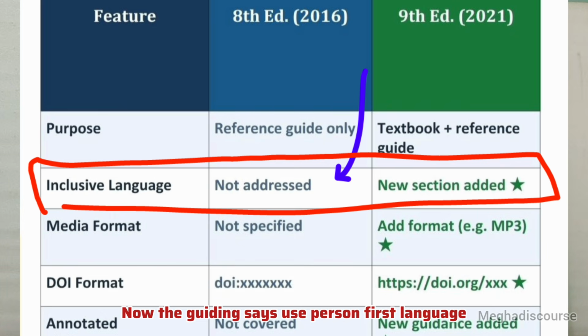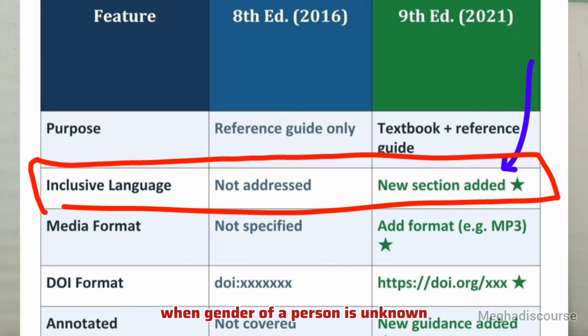The guidance says use person-first language, avoid assuming gender, and use they or them when the gender of a person is unknown. For example, in the old way, I would say each student must submit his paper by Friday. In 9th edition, I will say each student must submit their paper by Friday, because I do not know the gender. So this is an important one.